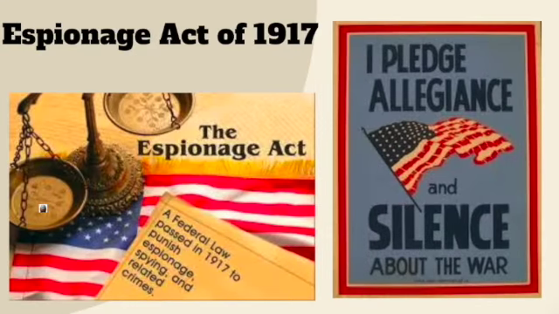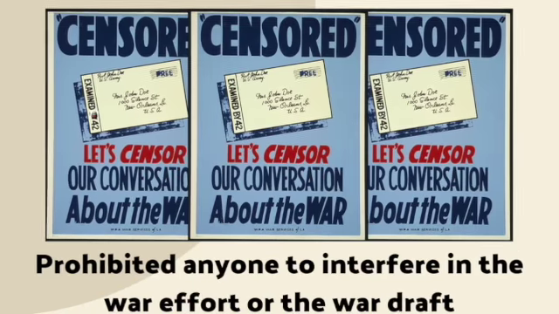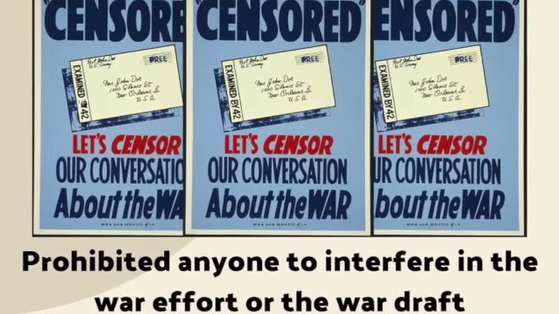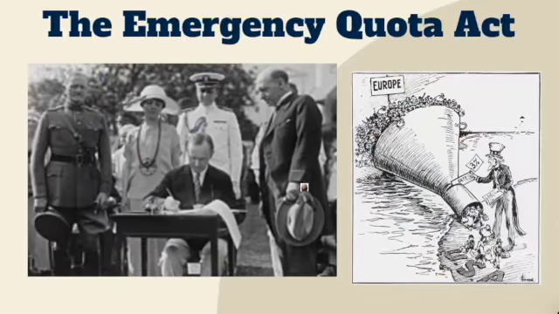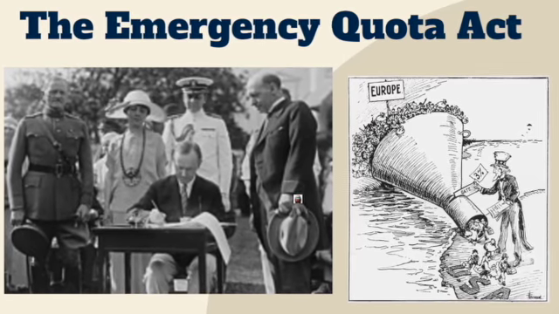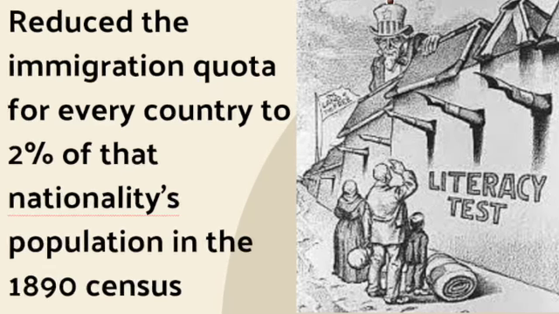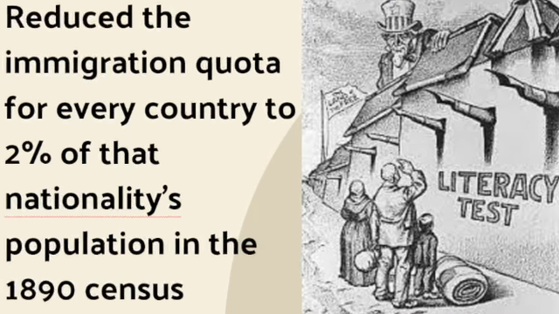The Espionage Act of 1917 prohibited any American citizen from interfering in the war effort or interfering with the draft system during World War I. The Emergency Quota Act reduced the immigration quota for every country to 2% of that nationality's population in the 1890 census and aimed at reducing Southern and Eastern European immigrants.